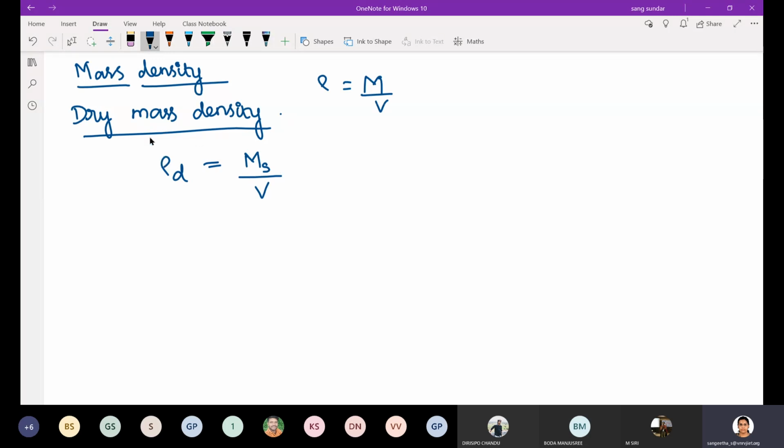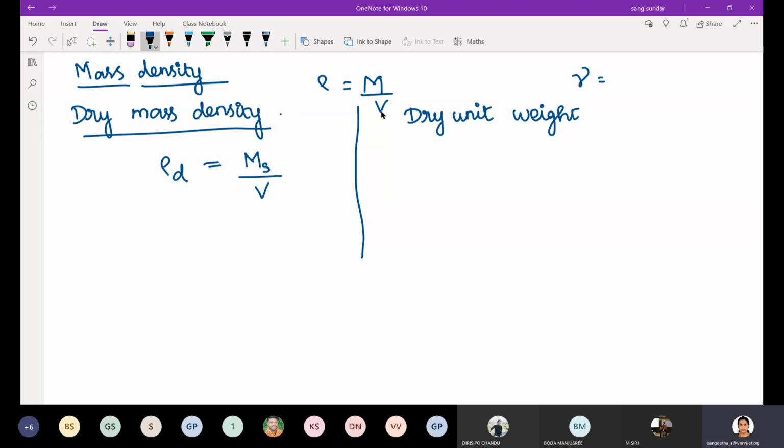Few people will be using dry mass density, or few will be using dry unit weight. What is unit weight? Unit weight is gamma.